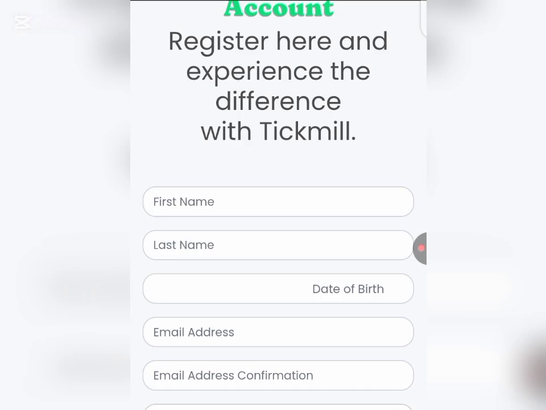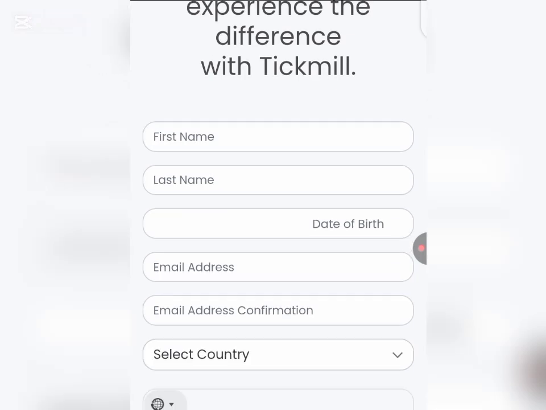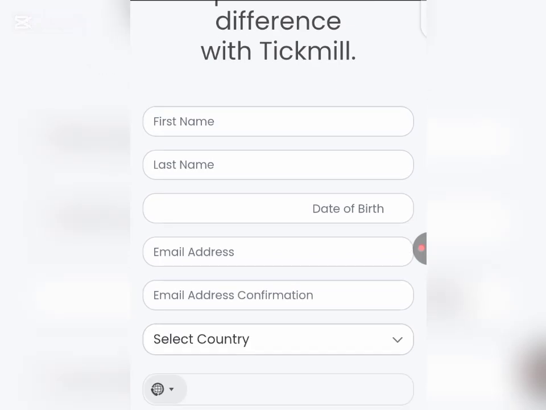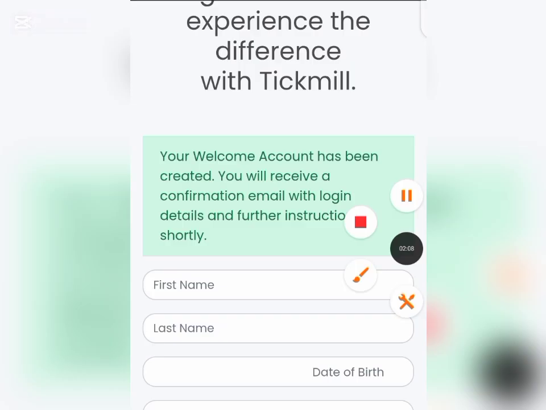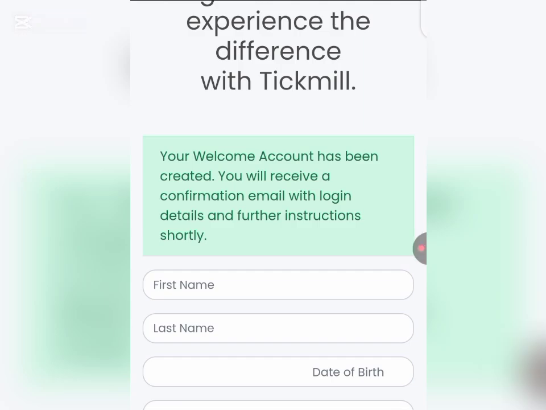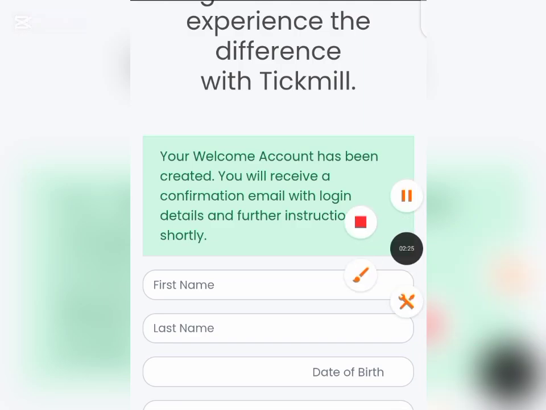The next thing you have to do is fill in the necessary details, which include your first name, your last name, and all of the necessary details. Once you are done with that, click on submit. As you can see right here on the screen, your welcome account has been created. You will receive a confirmation with your email. So the next thing for you to do is to go to your email and receive the details of your login credentials. So right now, head on to your email account.